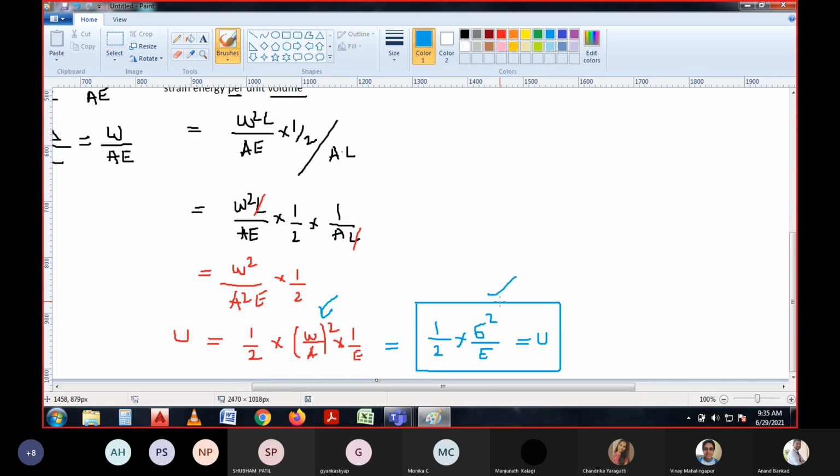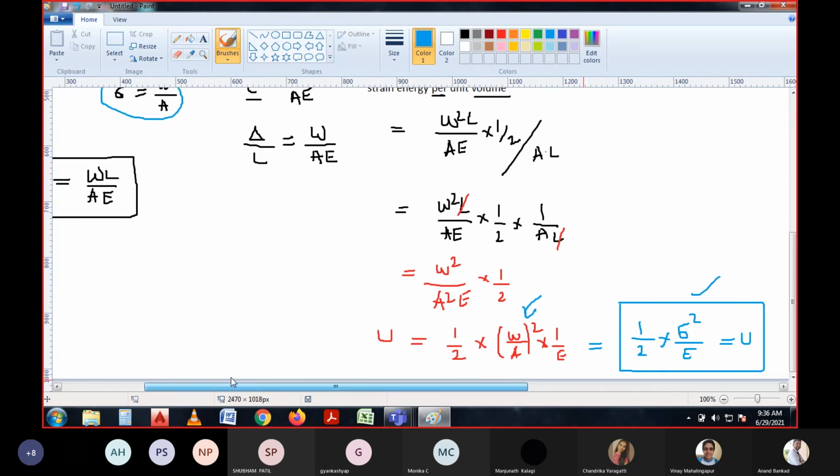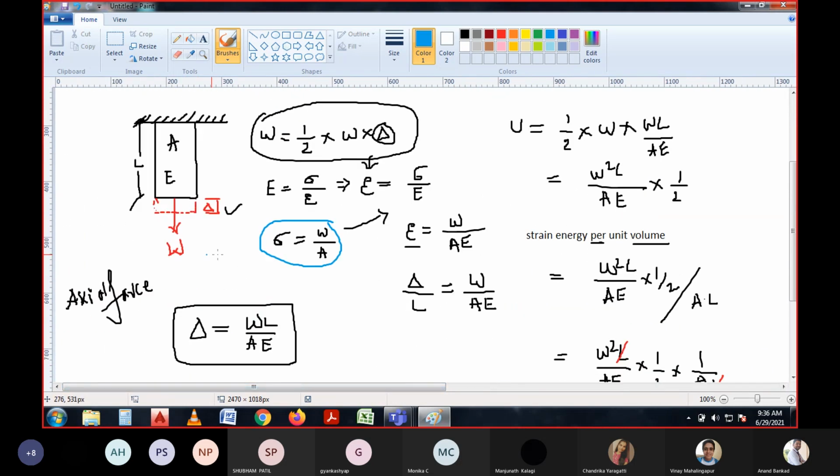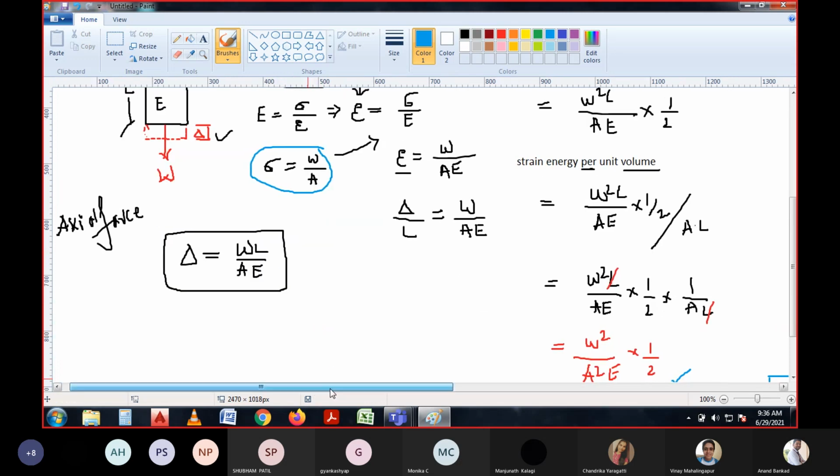In many question papers, if you have observed, the strain energy for axial force is asked for 5 to 8 marks. Whatever I have derived here, you need to derive this equation by referring to the diagram, and we need to add some wording to what I have discussed. With the wording we need to derive this.